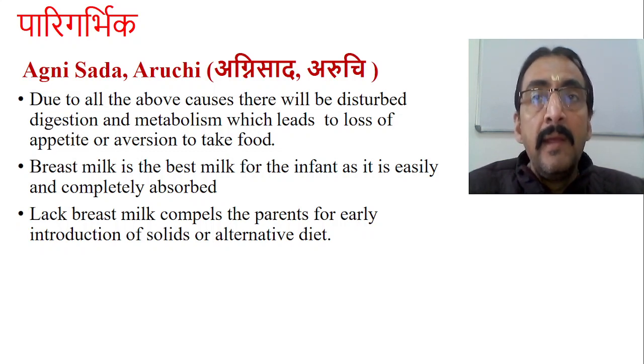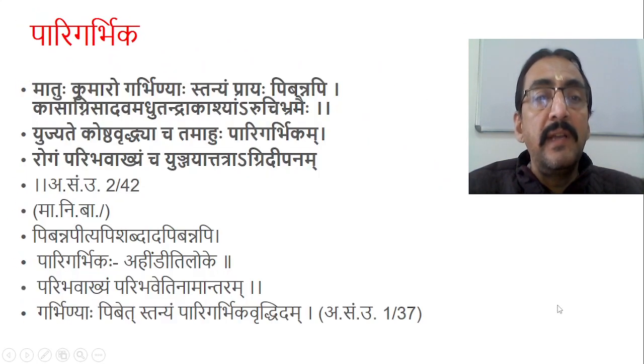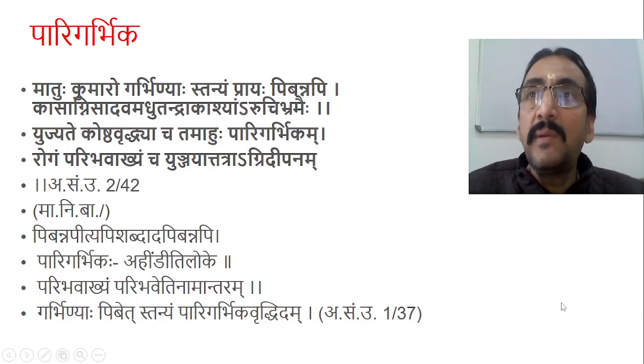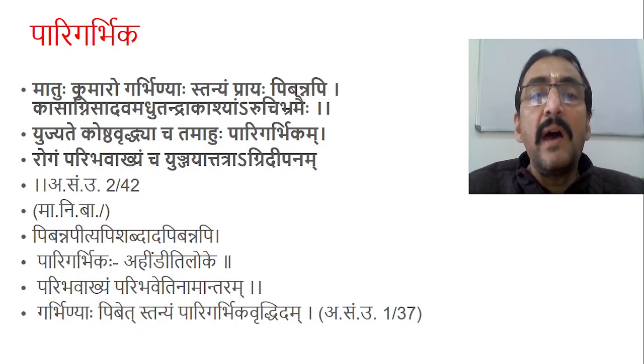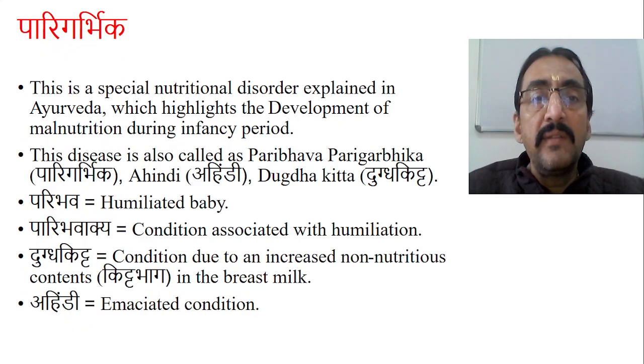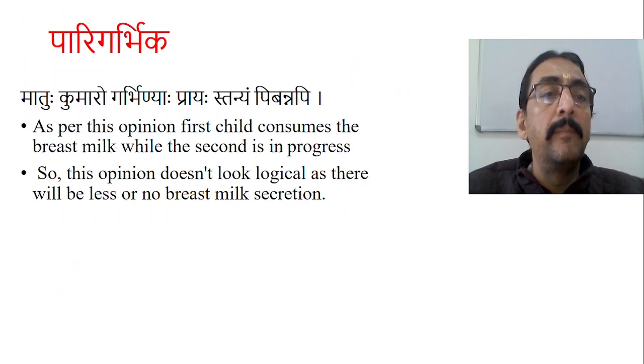We will see. Now, if you look into the symptoms which are mentioned here, the second line, Kasagni Sadha Vamatu Tandra Karshya Aruchir Brahmai. Then comes Yujjate Kostavridya. So these are the only symptoms mentioned here because he explained the whole pathology of this malnutrition in a very shortest way. Kasa Agnisada Vamatu, then comes Tandra Karshya Aruchi Brahma, then Kostavridya. These are all the only symptoms which are mentioned. Let us understand these symptoms one by one.